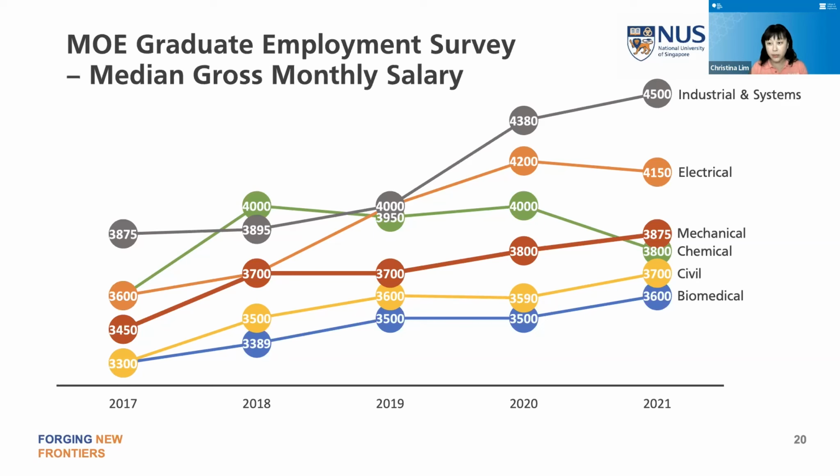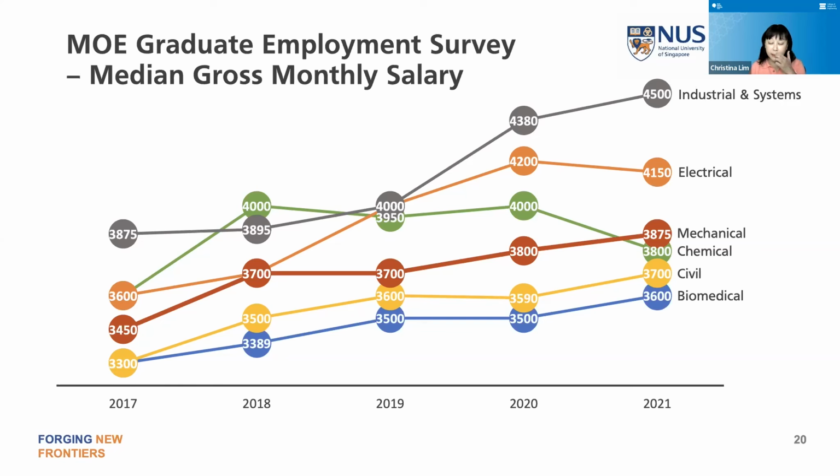Of course, with the digitalization of a lot of systems and the logistics industry overheating, it's not surprising to see that industrial and systems engineering students command the highest pay, because they can do coding, they can do algorithms and so on. But not everybody is cut out to do programming and mathematical modeling. So mechanical engineering is actually quite decent.